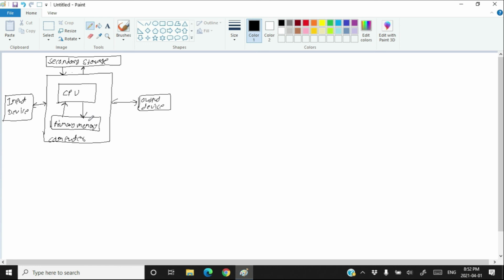Who takes your file from the secondary storage to the primary memory? That is the operating system. When you double click on any file to open it, that file first goes to the primary memory before it gets accessed by the CPU, and that transfer is done by the operating system. And I also want to remind you, the secondary storage also comes under the input and output device. Normally, these three blocks can be written as one block called IO device.